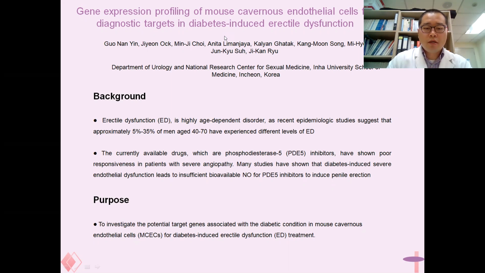It's my pleasure to introduce our study of gene expression profiling of mouse corpus cavernosum endothelial cells for diagnostic targets in diabetes-induced erectile dysfunction.